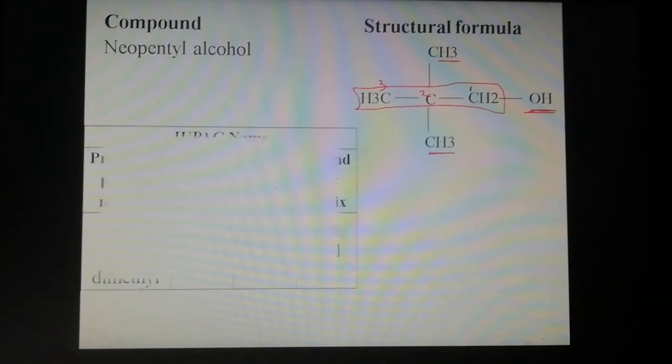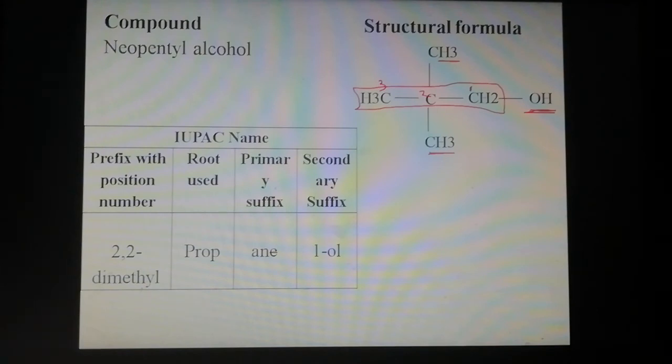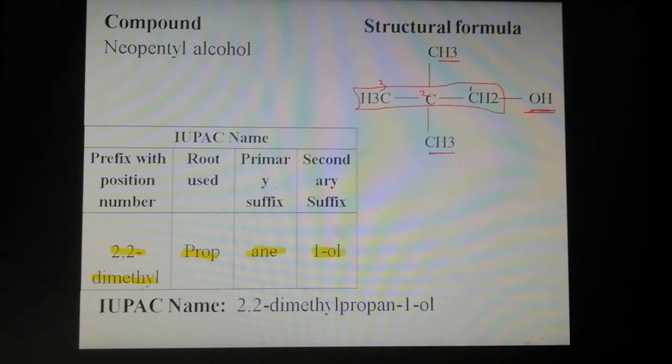So the IUPAC name of the given compound: the substituent is two methyl groups at position number 2, so 2,2-dimethyl. Next, the root word for a 3-carbon system is prop. Then the primary suffix for a saturated hydrocarbon is ANE, E is silent. Next, the secondary suffix: the functional group is attached to the first carbon, so 1-ol. So the IUPAC name of the given compound is 2,2-dimethylpropan-1-ol. 2,2-dimethylpropan-1-ol is the IUPAC name of neopentyl alcohol.